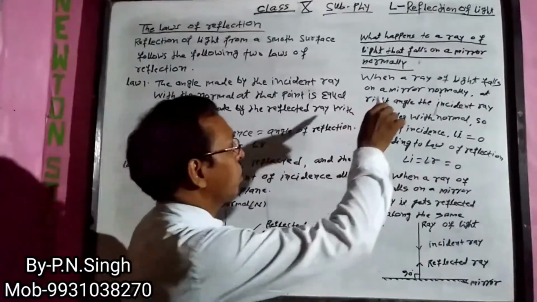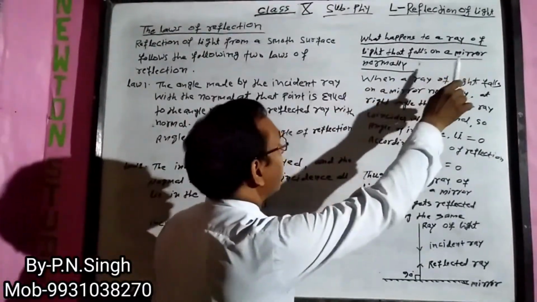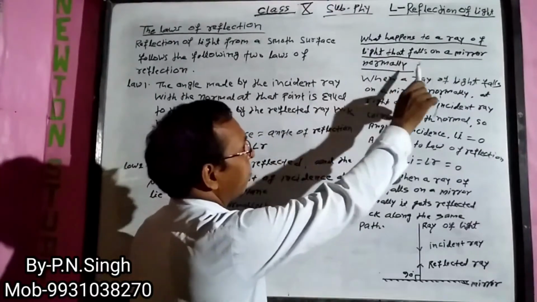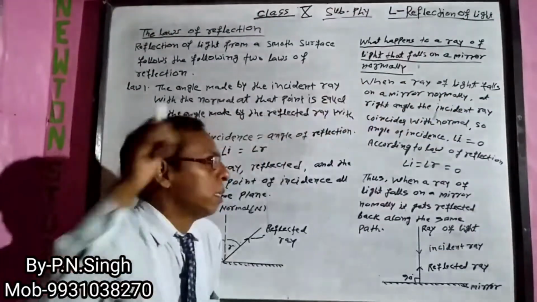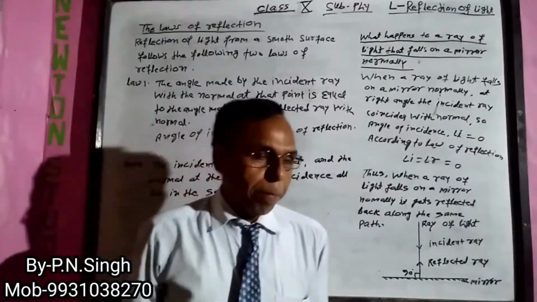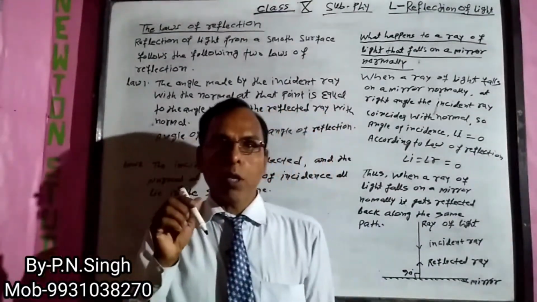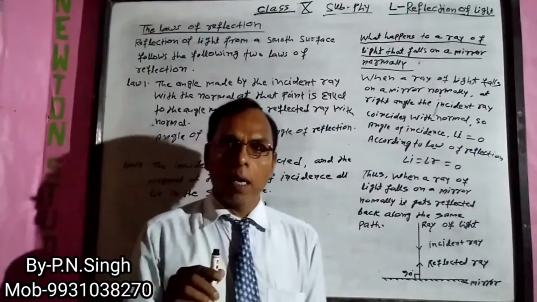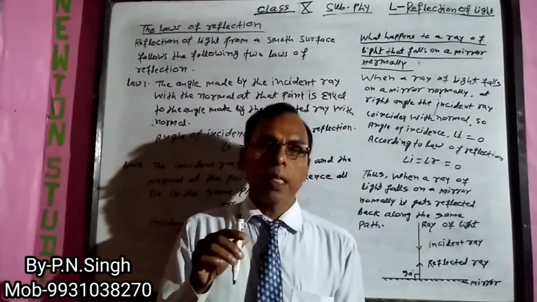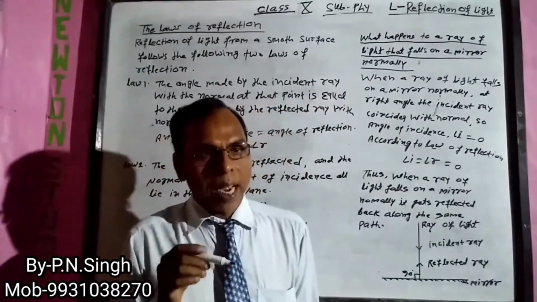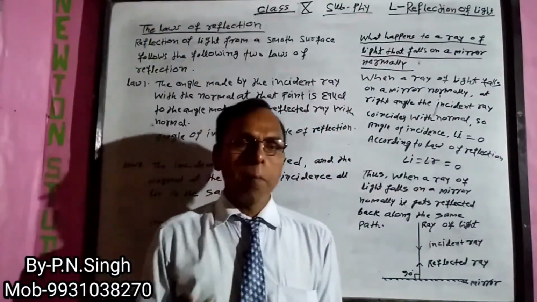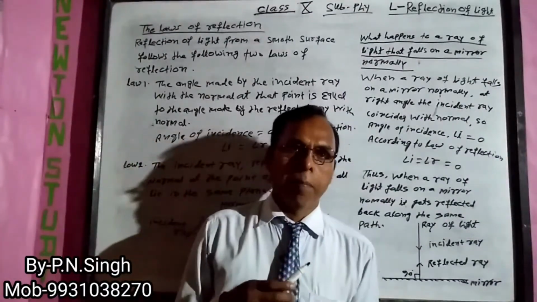What happens to a ray of light that falls on a mirror normally? If a ray falls on a mirror perpendicularly, it means at 90 degrees, that ray comes back in the same path.